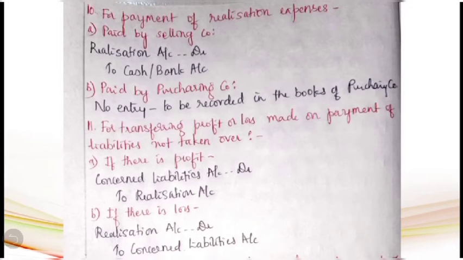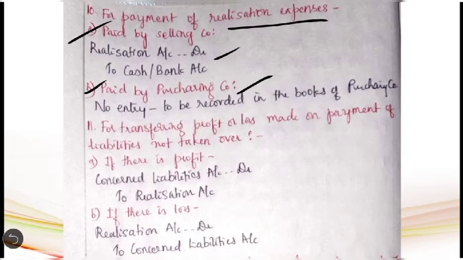Then the 10th entry has to be passed for the payment of realization expenses. Here we can see 2 cases: sometimes it is paid by the selling company and sometimes by the purchasing company. Now if it is paid by the selling company, what is the entry we have to pass? The entry will be realization account debit to cash or bank account. On the other hand, if it is paid by the purchasing company, there will be no entries in the books of the selling company. Later, when we are passing the entries in the books of the purchasing company, there we have to make the entry.